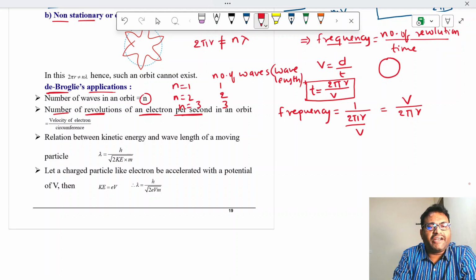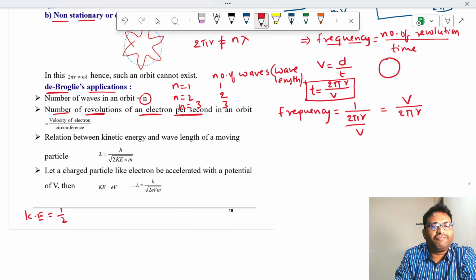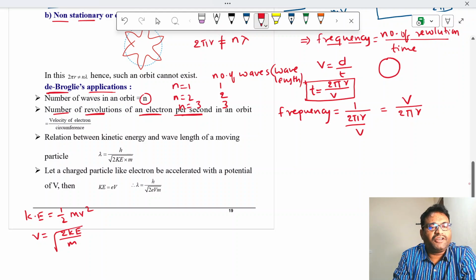Then the relation between kinetic energy and wavelength of a moving particle. Let us see. We know that kinetic energy is equal to half mv square. Then v is equal to the square root of 2 KE by m. Simply rewriting this formula, v is equal to root 2 KE by m.